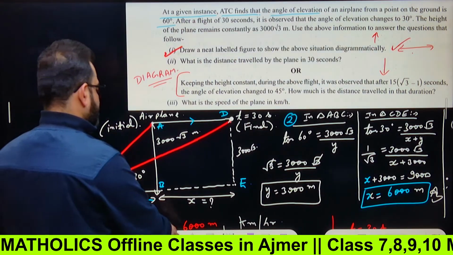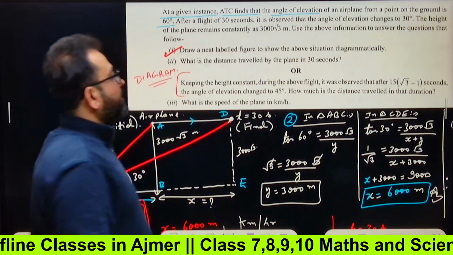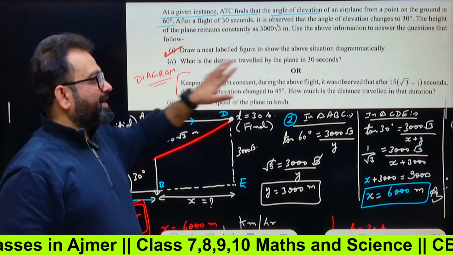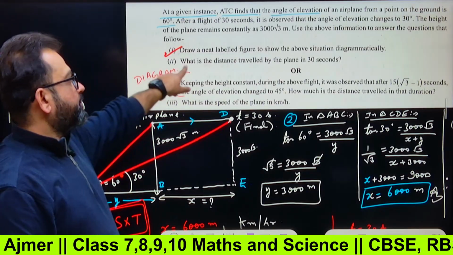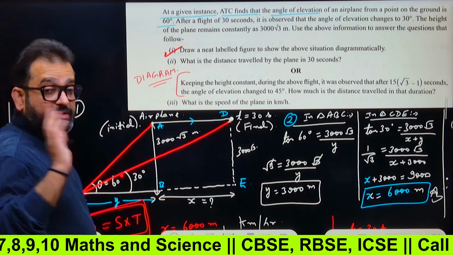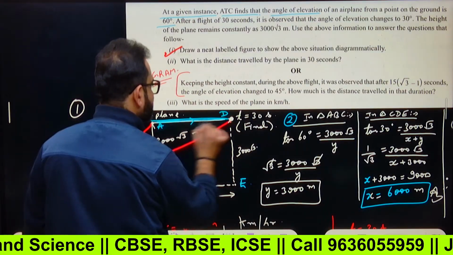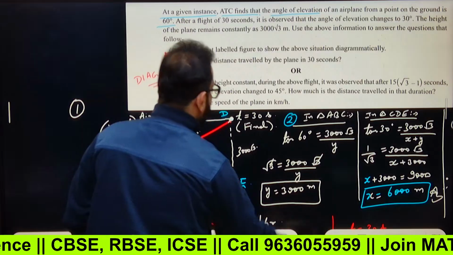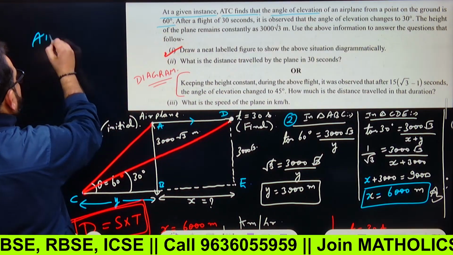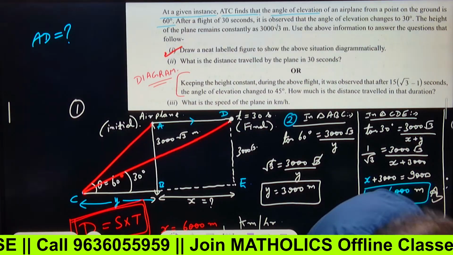Now, what are the questions? Draw a neat and labeled diagram to show the above situation diagrammatically. We have done this. Second point: what is the distance traveled by the plane in 30 seconds? This is a good question. That means we have to find this distance, AD. Got the point? We have to find AD. Yes or no in the comments?